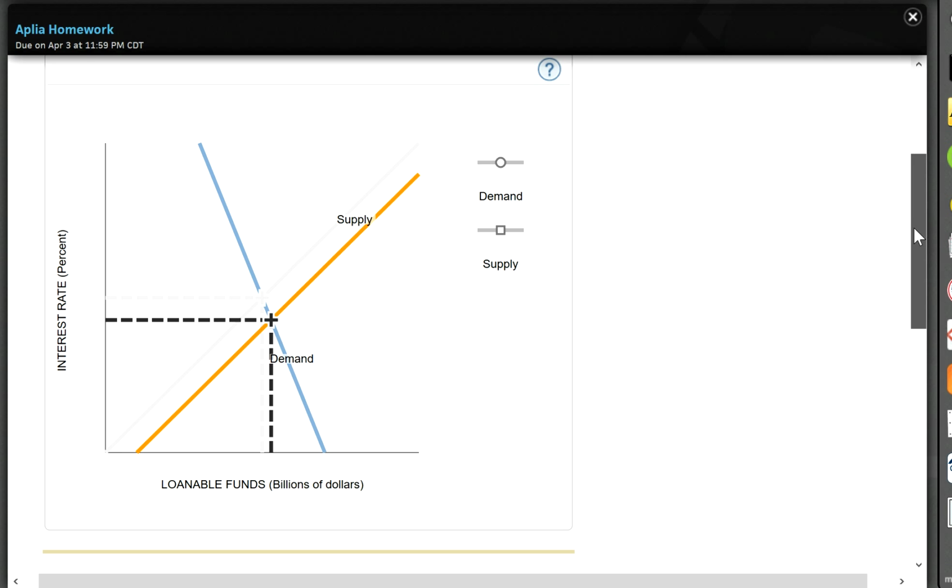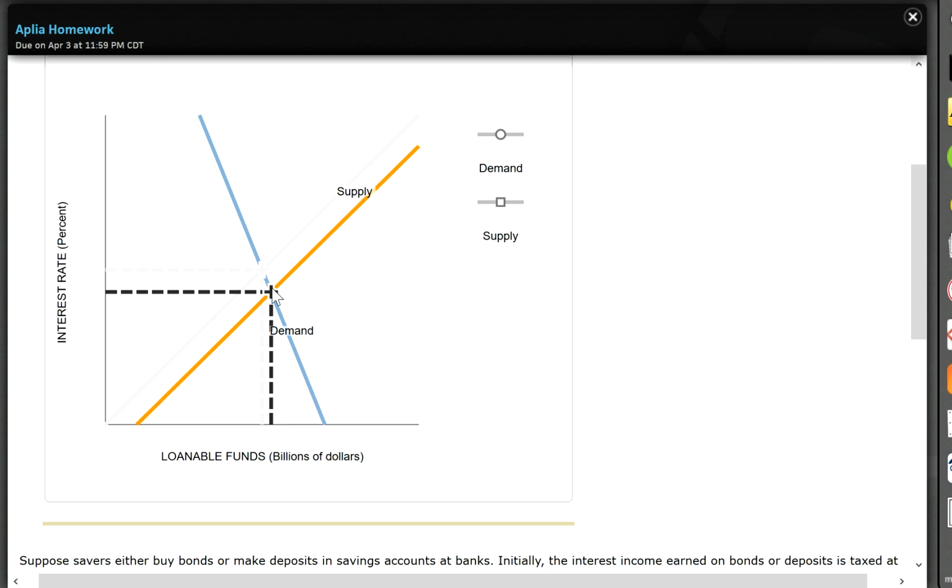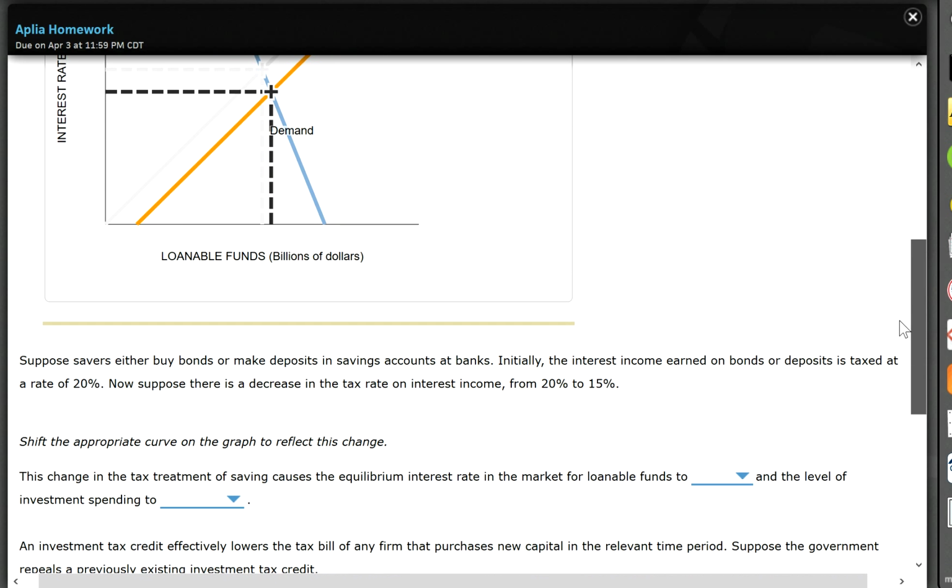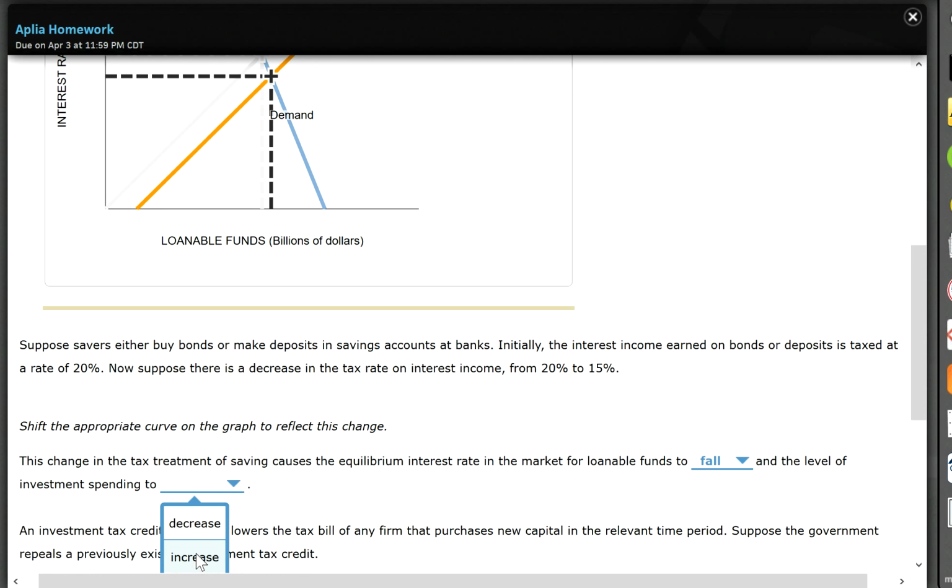Now when you increase your supply to the right, you see how your interest rate is going down, but your loanable funds are increased. So the quantity of funds is increasing, but the interest rate is going down. So let's answer the question over here. This change in the tax treatment of saving causes the equilibrium interest rate in the market for loanable funds to decrease, or to fall, and the level of investment spending to increase. Now, when they're asking for investment spending, it's just asking for how much loanable funds we have. So that's increasing.